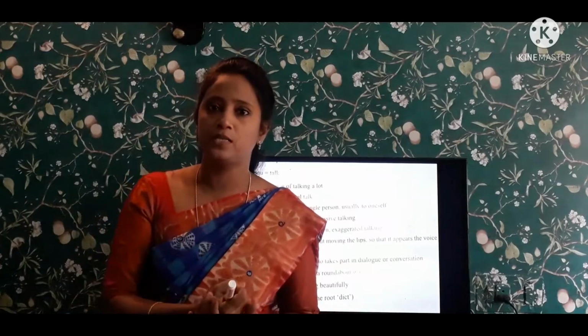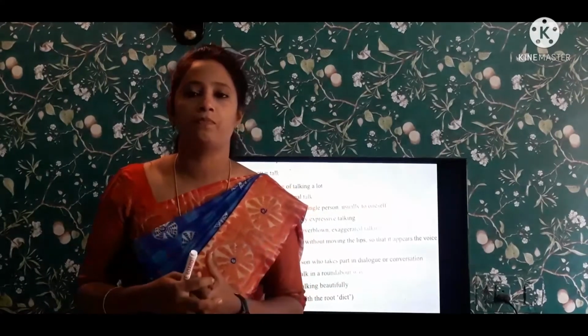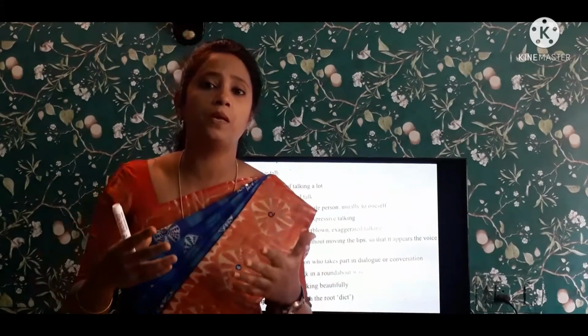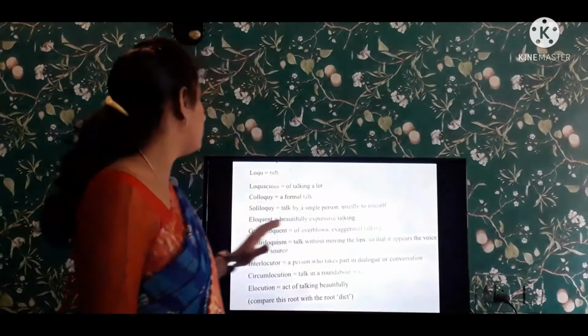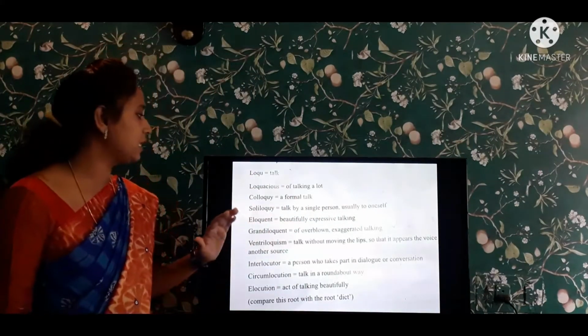They talk with expressions beautifully. They express to the people and they impress the people, right? They motivate the people. So the body language is very, very good for them. So they impress the people by their beautiful expressions, right? And the motivational speaker is the example for this eloquent.